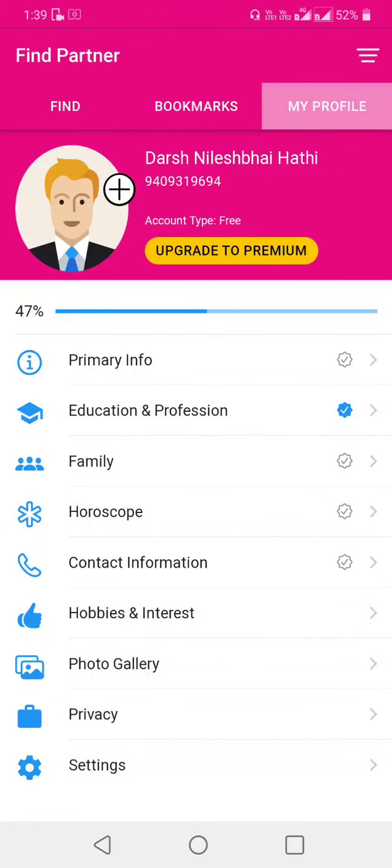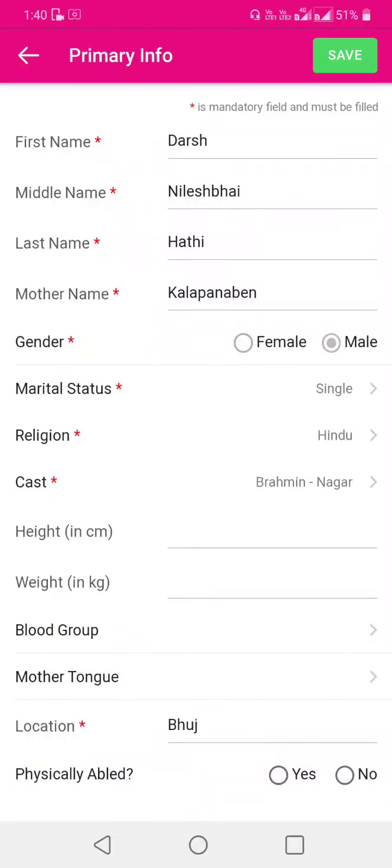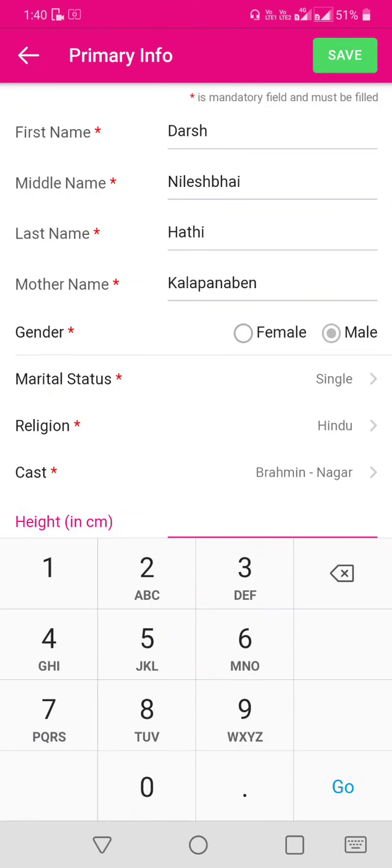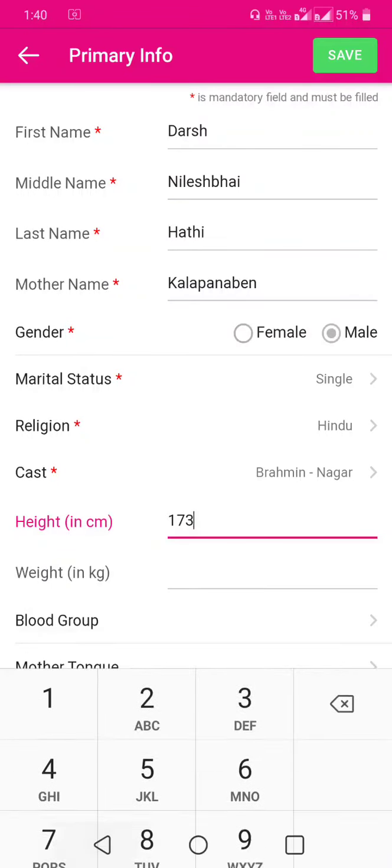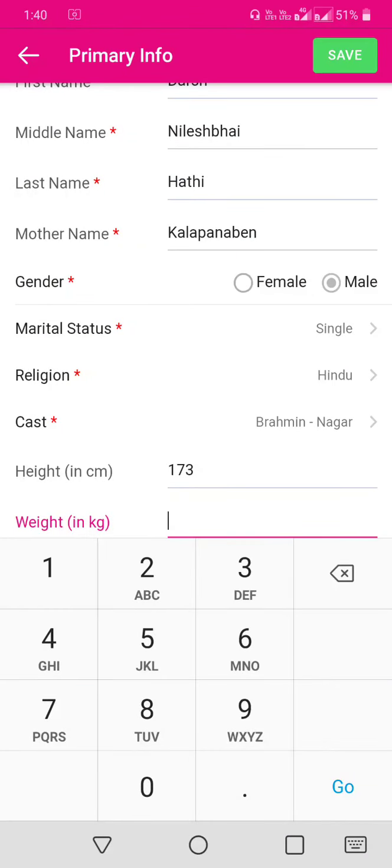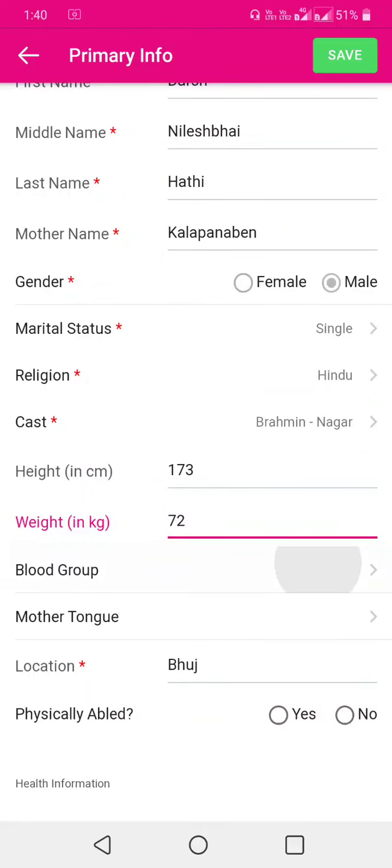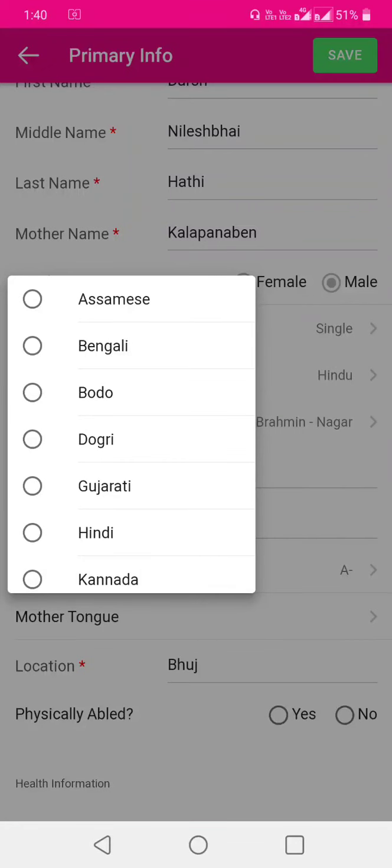Now you can see you have filled your educational and professional information fully, so there is a blue tick mark on educational and professional. Now in the primary info, input your height, your weight in kg. Now select your blood group, then mother tongue.